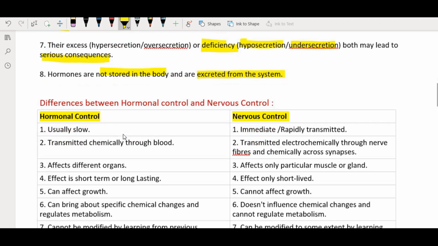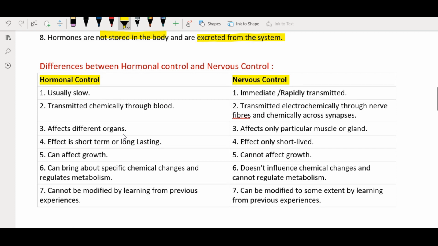Now let's see some differences between the hormonal control and the nervous control in the body. The hormonal control is usually slow because it is transmitted chemically through the blood. They affect different organs. The effect is short term or long lasting. They can affect growth, can bring about specific chemical changes and regulate metabolism. It cannot be modified by learning from previous experiences.